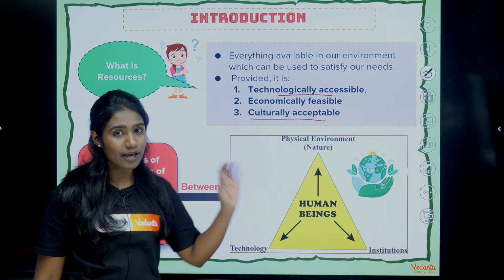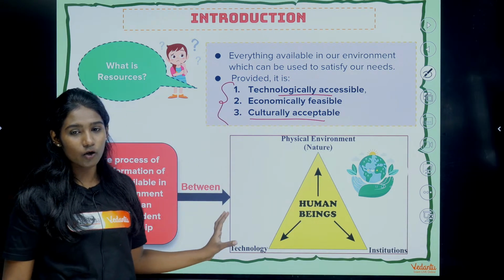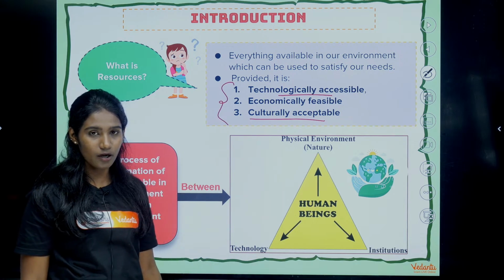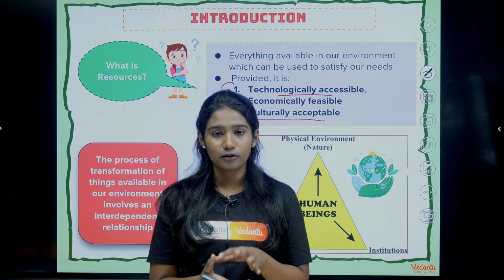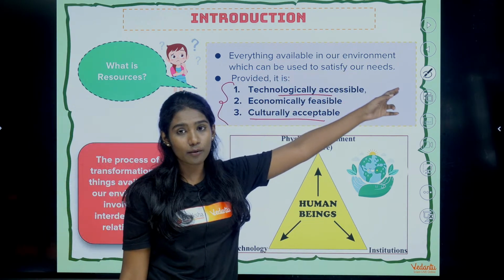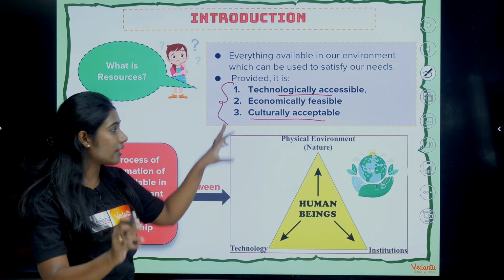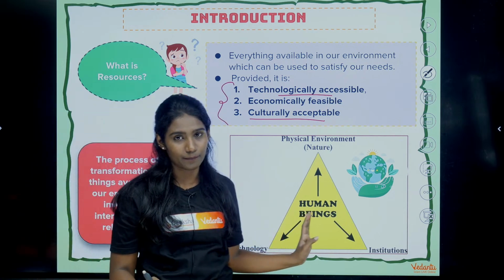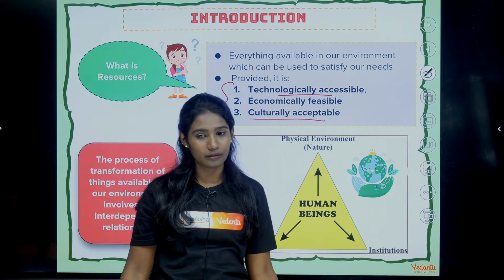Alright. So now let's understand these 3 criteria with an example. I told you that we consider a substance as a resource if, what is a resource? Everything that is available in our environment and we are using it for our own benefit. That is a resource, and it will have to fulfill these 3 criteria, right? So let's understand these 3 criteria with an example.